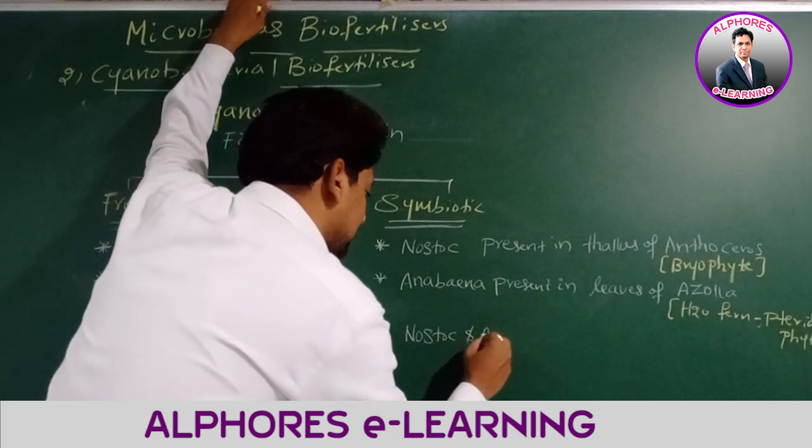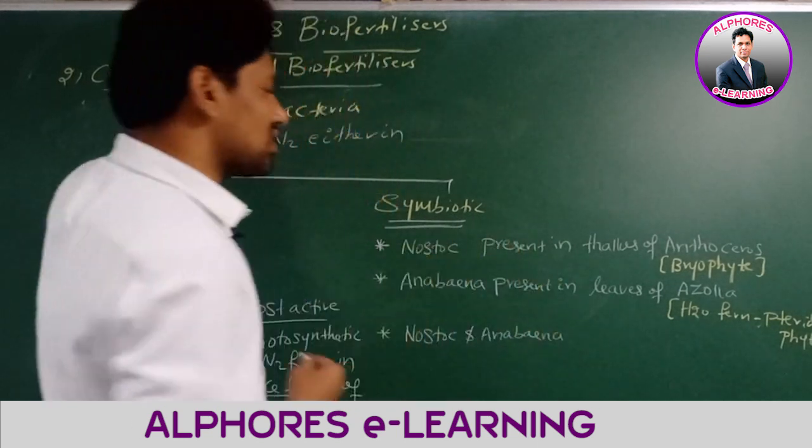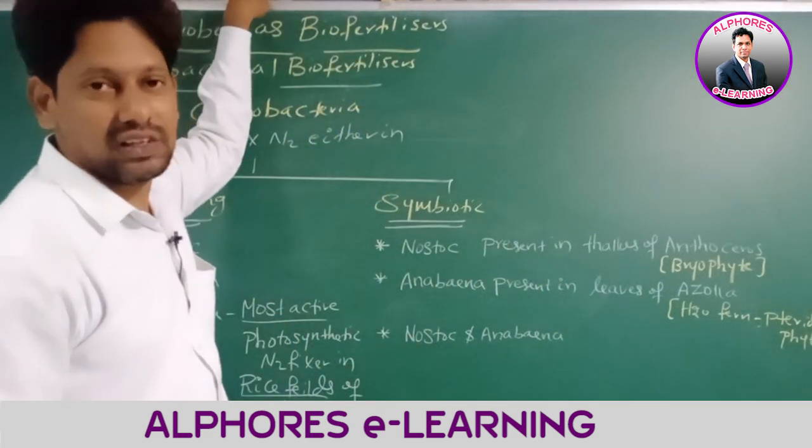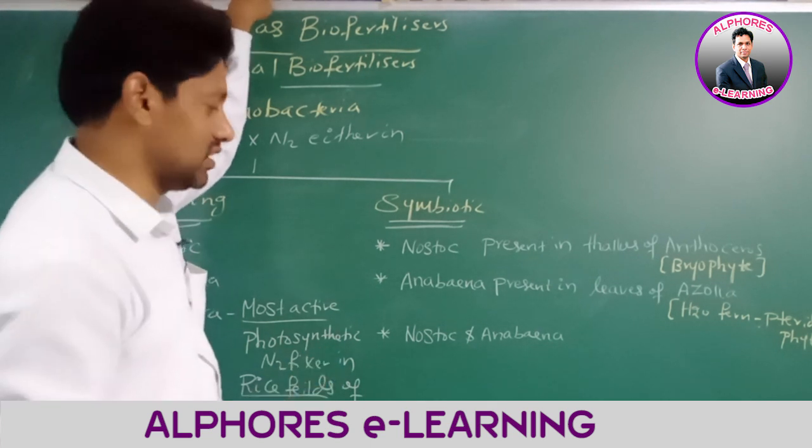Next, go for the third example. Nostoc and Anabaena both are present in the coralloid roots of Cycas. In first year we read this statement.